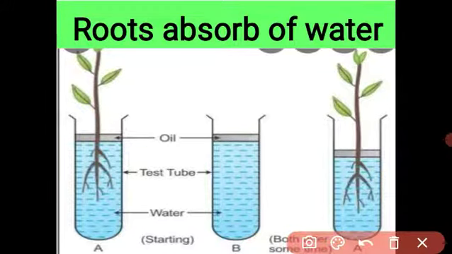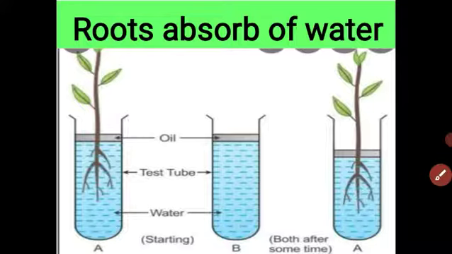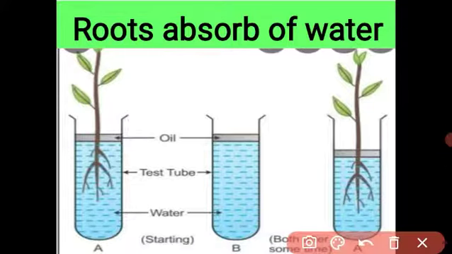Let us take two test tubes, test tube A and test tube B. Both test tubes are filled with water, and we mark the level of the water and put a few drops of oil in both test tubes. In test tube A we put a small potted plant with roots and insert the roots in the water, and we keep the experiment for a few hours. After 2-3 hours we observe both test tubes.